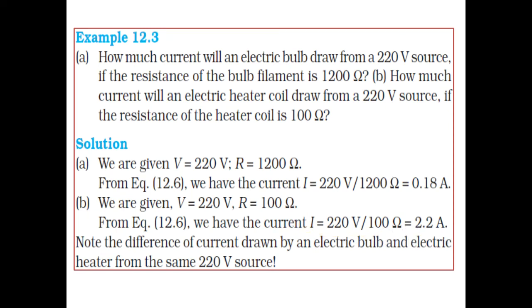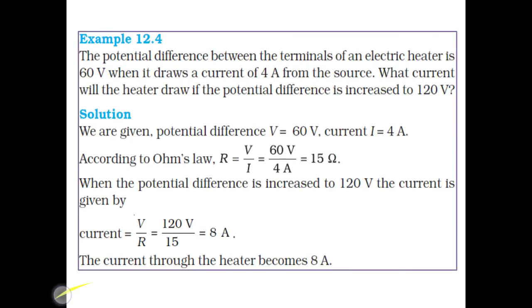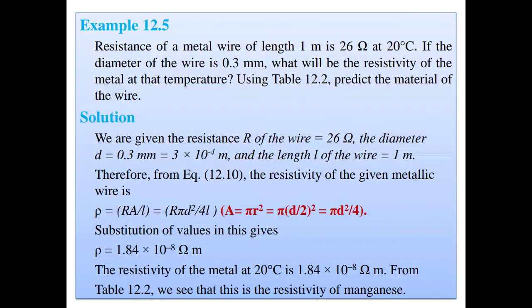Note the difference of current drawn by electric bulb and electric heater from the same source. What you have noticed is that current drawn by the bulb is less, and by the heater is more. In this way you can do this other solved example. Do this solved example in a rough notebook, no need to write in your fair notebook.